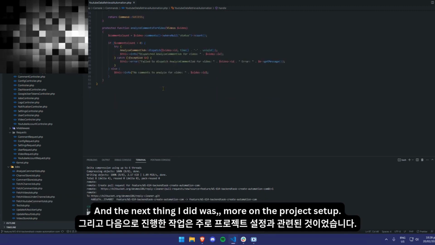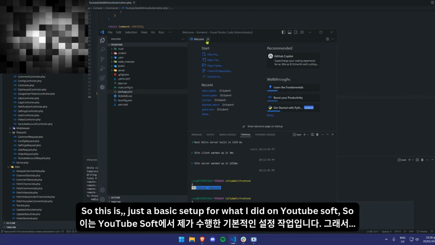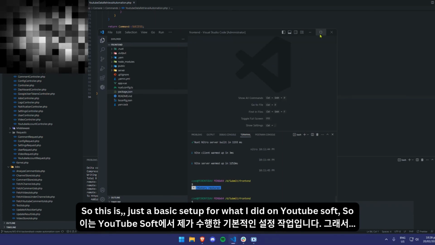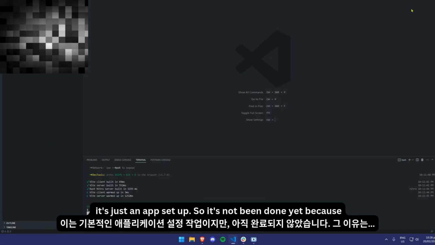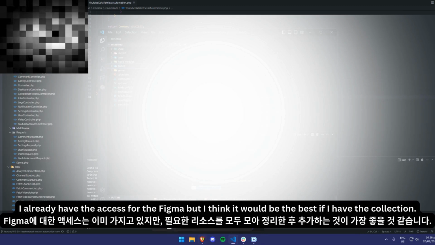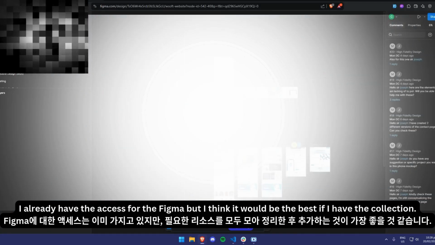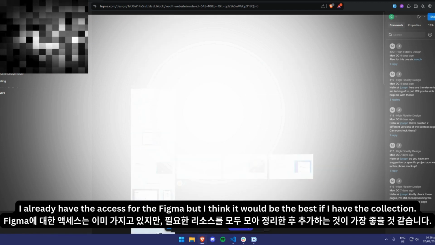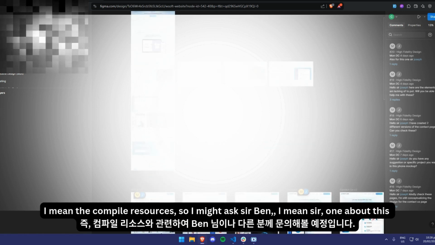The next thing I did was more on the project setup. This is just a basic setup for what I did on the WSoft. So the app setup has not been done yet because of the resources. I haven't added the resources yet from the Figma. I already have access to the Figma, but I think it would be best if I have the collection, I mean the compiled resources.